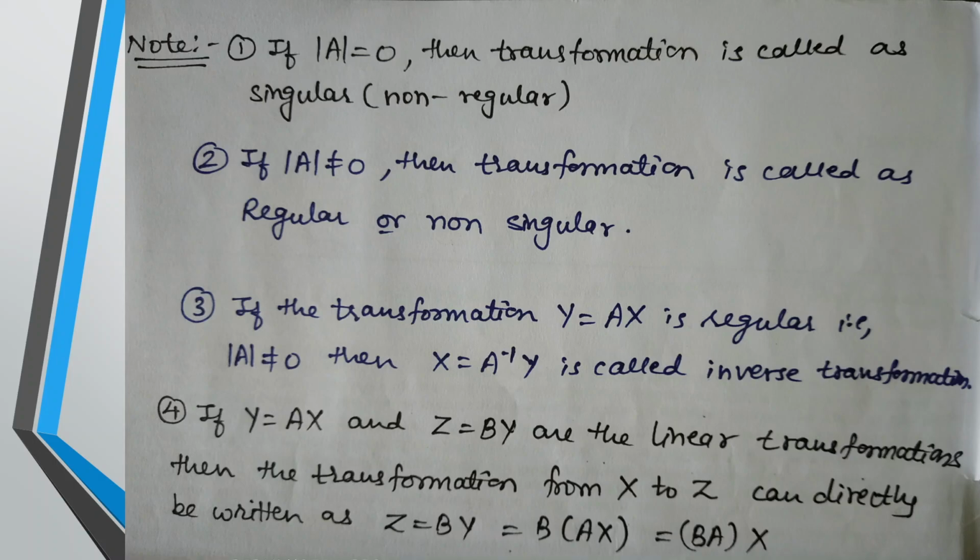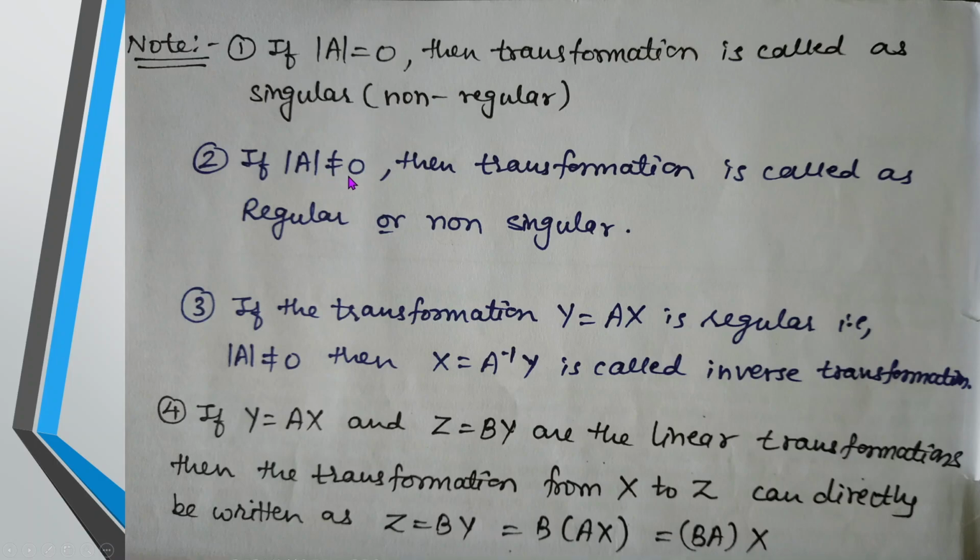Whatever matrix is given, you calculate its determinant, and if that determinant comes out to be 0, you say the matrix is singular. Likewise here, when the determinant is 0, the transformation is singular, because A is considered the matrix of transformation. If its determinant comes out to be 0, it will be termed singular or non-regular.